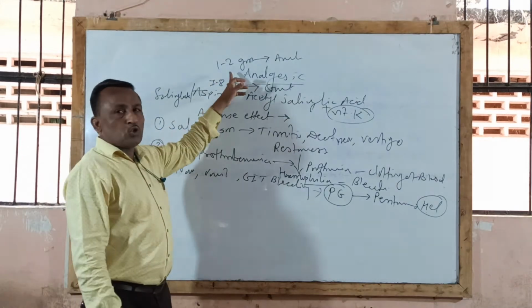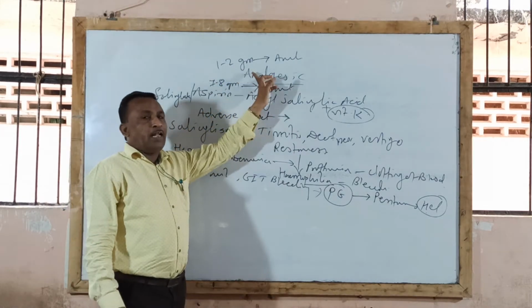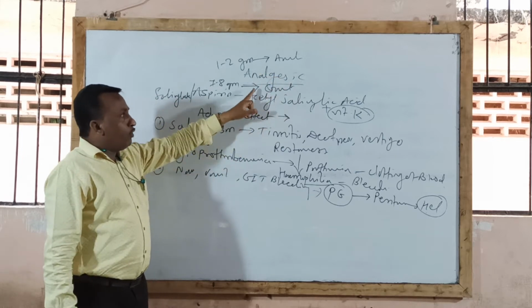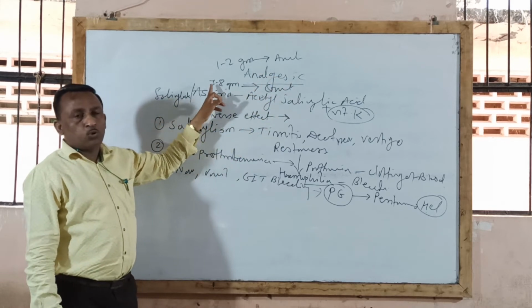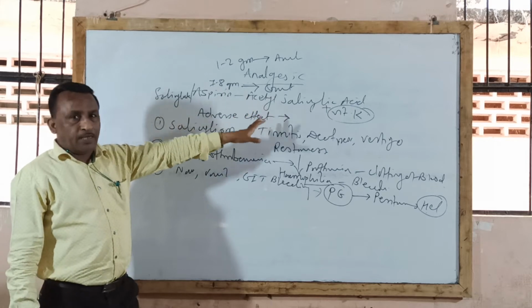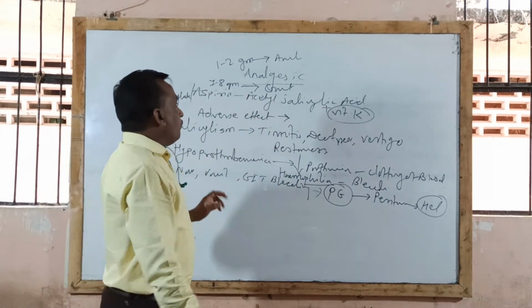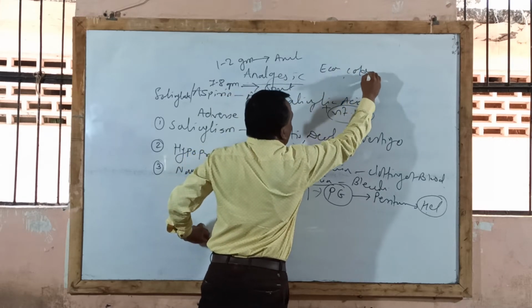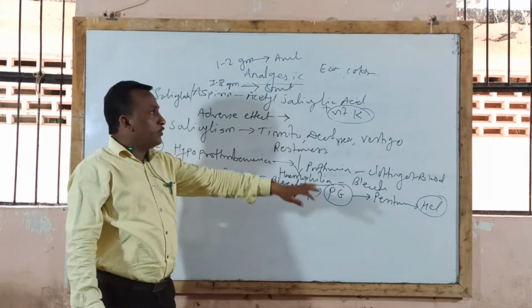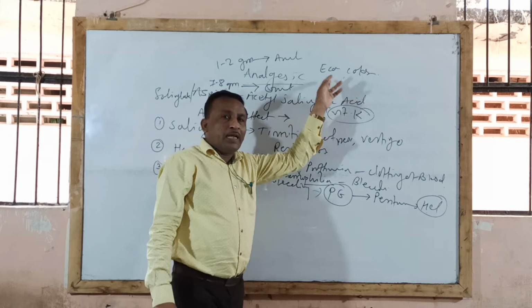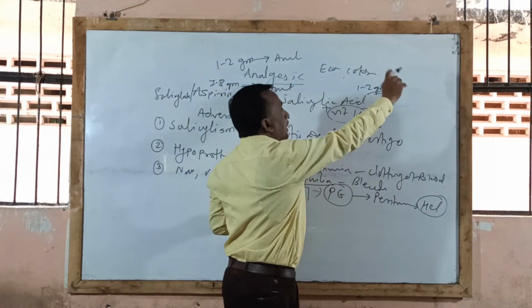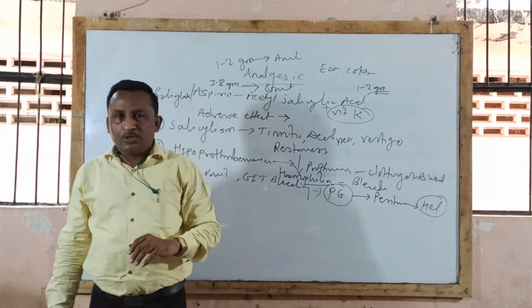It is used in the dose of 1 to 2 gram for analgesic, antipyretic, anti-inflammatory action, and anti-rheumatic action. While for treatment of gout, it is used in the dose of 7 to 8 gram per day. Now the trade names for aspirin tablet are Ecosprin tablet, Loprin tablet, and soluble aspirin tablet available in the market, used as an antiplatelet agent. Aspirin tablets are given in the dose of 1 to 2 gram in divided doses by the oral route of administration.